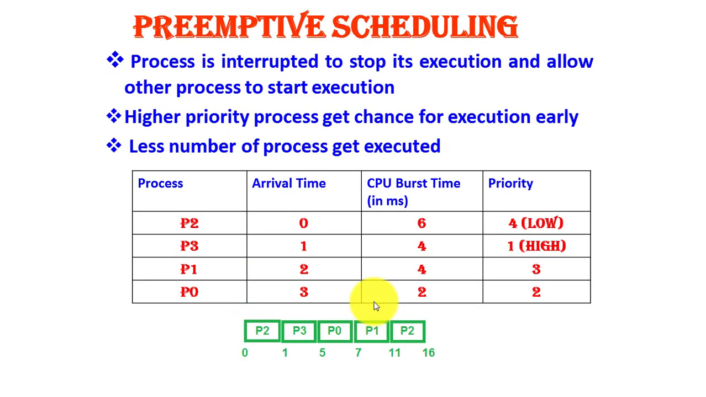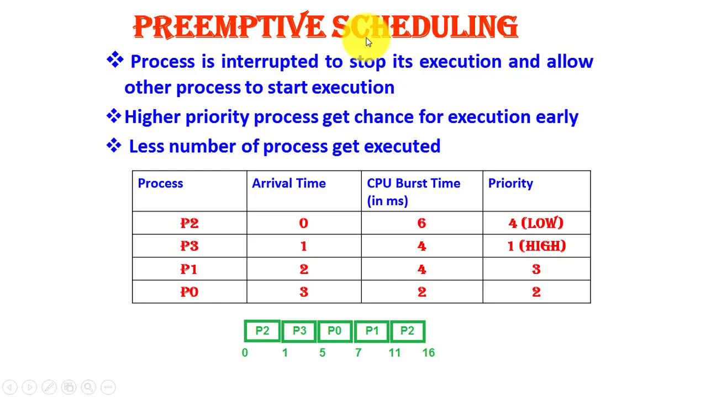Now next we are going to discuss preemptive scheduling. Now what do you mean by preemptive scheduling? Preemption means interruption. So if in a system a process is interrupted to stop its execution and allow another higher priority process for the execution, such type of system is known as preemptive scheduling.